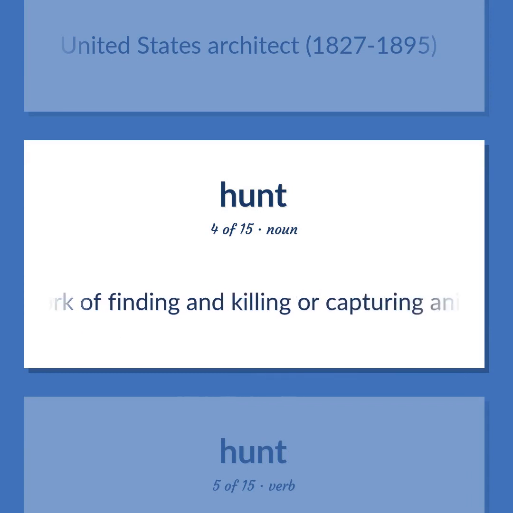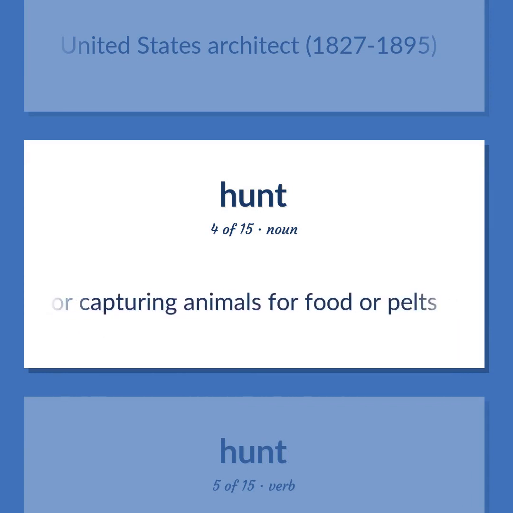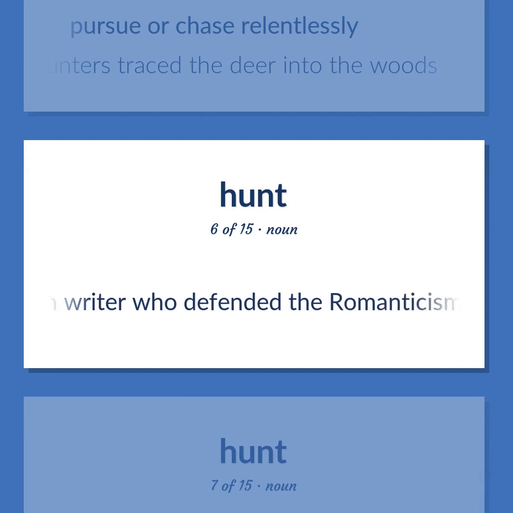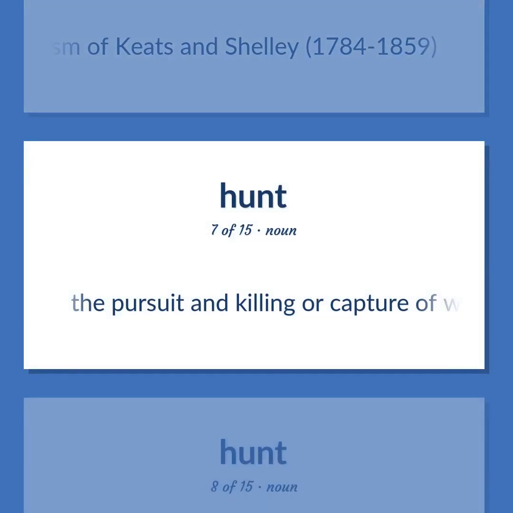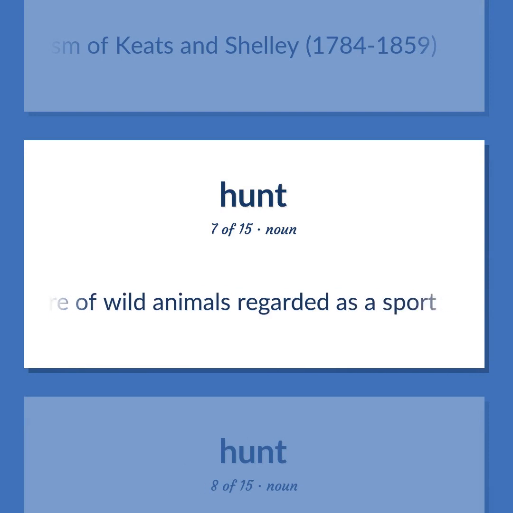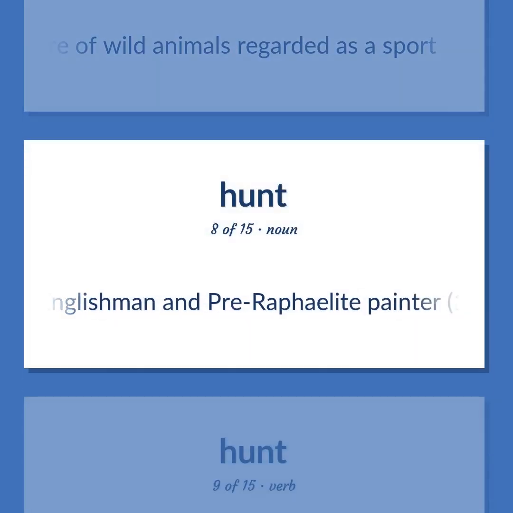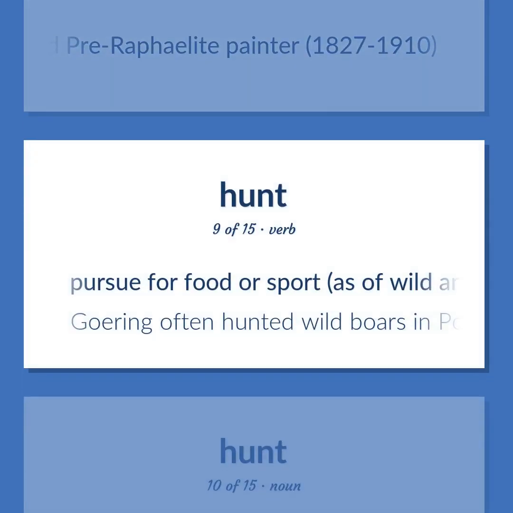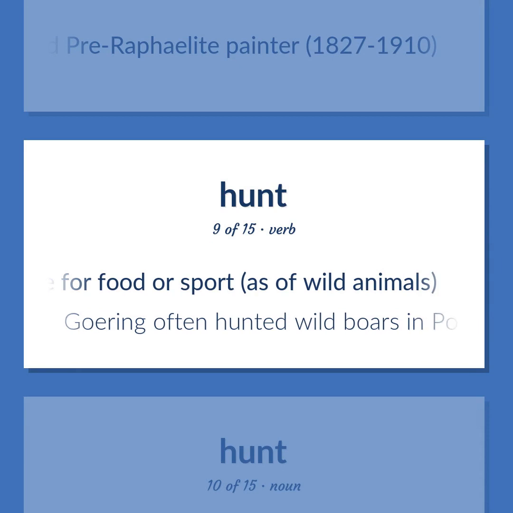The work of finding and killing or capturing animals for food or pelts. Pursue or chase relentlessly. The hunters chased the deer into the woods. British writer who defended the Romanticism of Keats and Shelley, 1784 to 1859. The pursuit and killing or capture of wild animals regarded as a sport. Englishman and pre-Raphaelite painter, 1827 to 1910. Pursue for food or sport, as of wild animals. Goering often hunted wild boars in Poland.